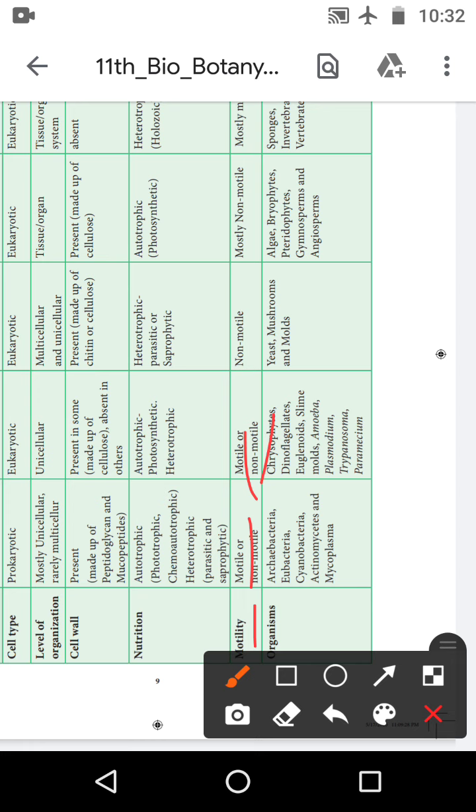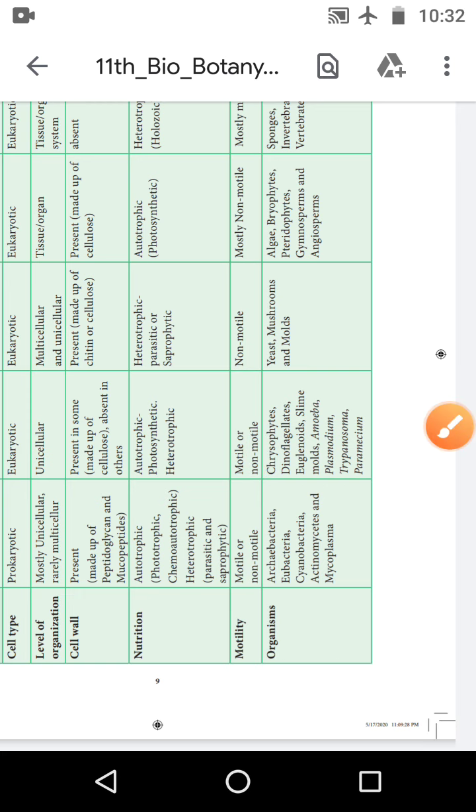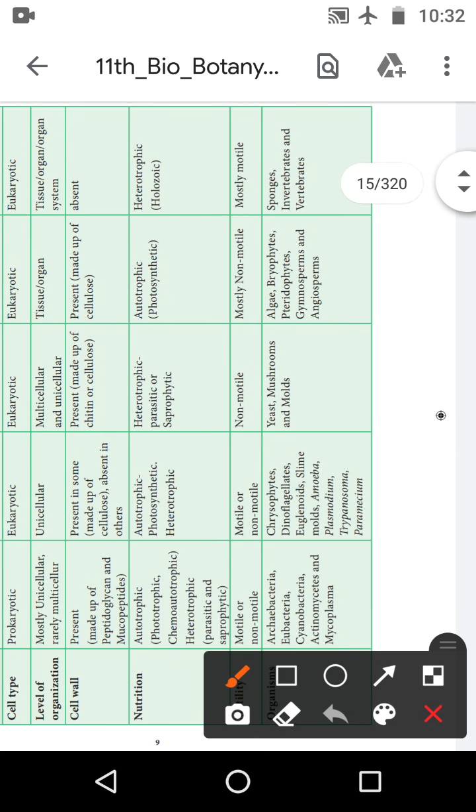Plantae also is non-motile. Mostly it is non-motile only. Then animals are motile. In animals movement is present, so it is mostly motile.